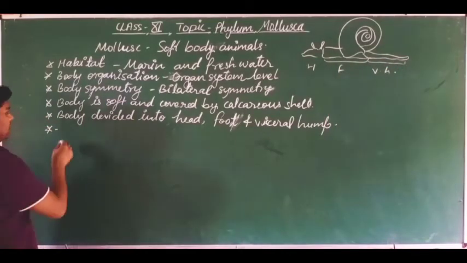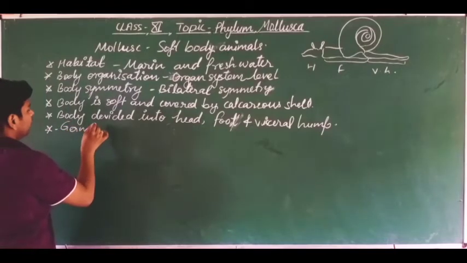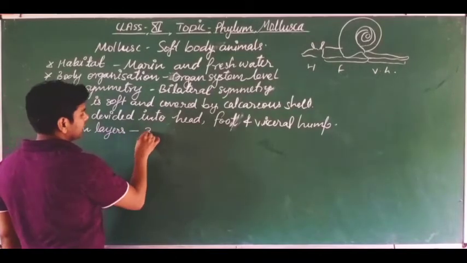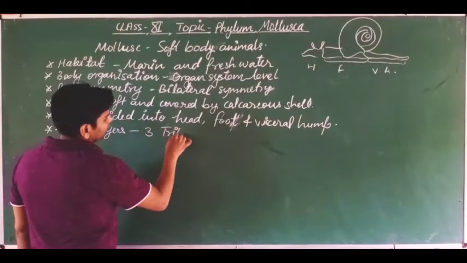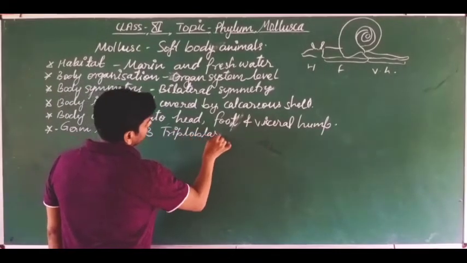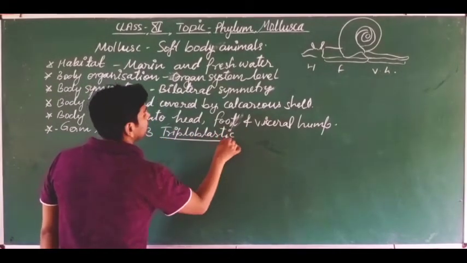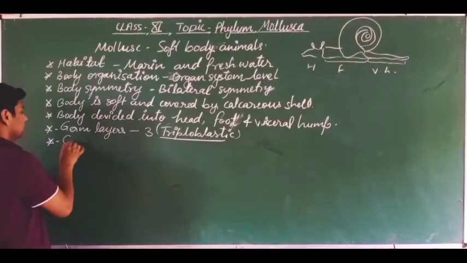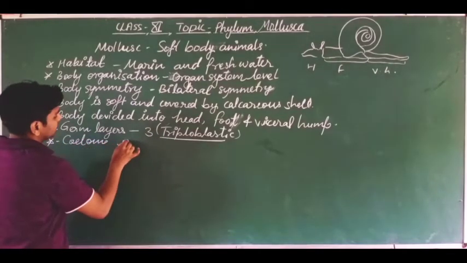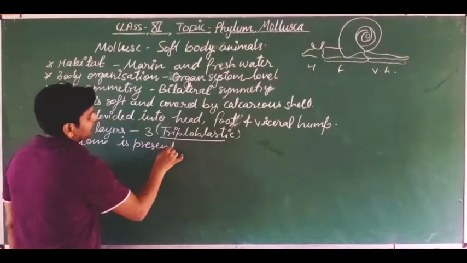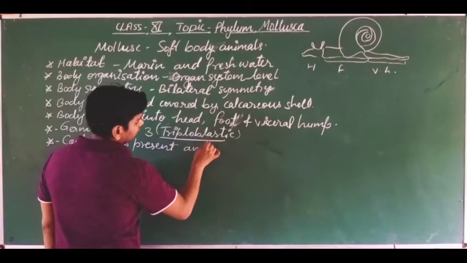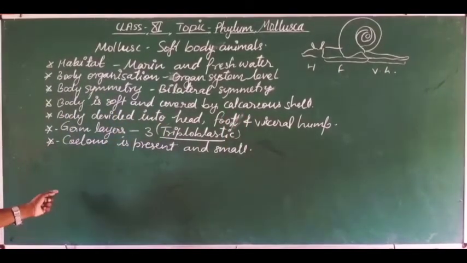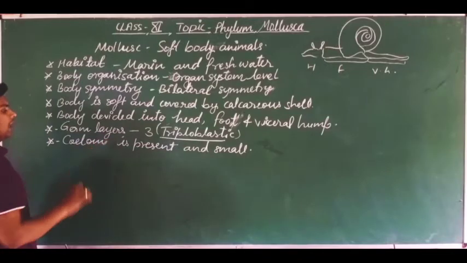Okay, let's discuss germ layers. How many germ layers are found? Germ layers are 3, that is why these are triploblastic animals. Next, dear students, the body coelom. Coelom is present but it is small in comparison to the other phyla.